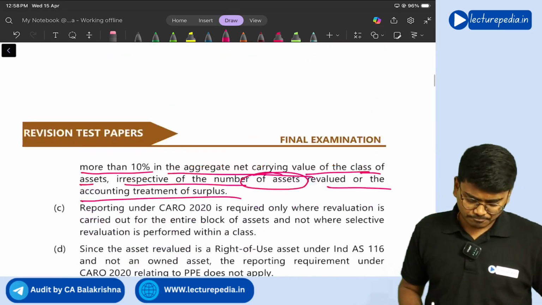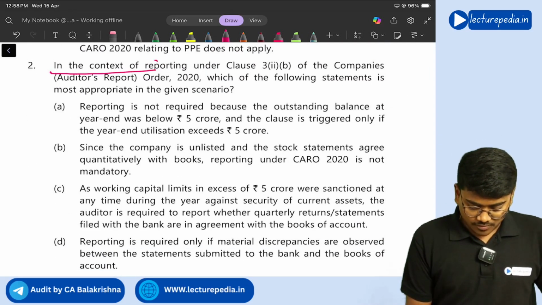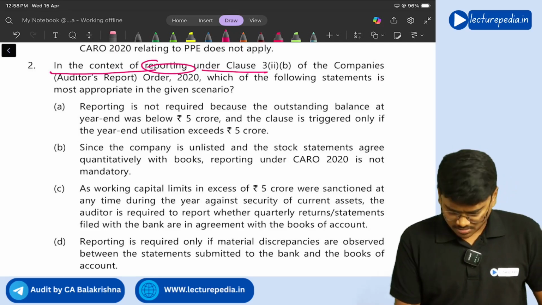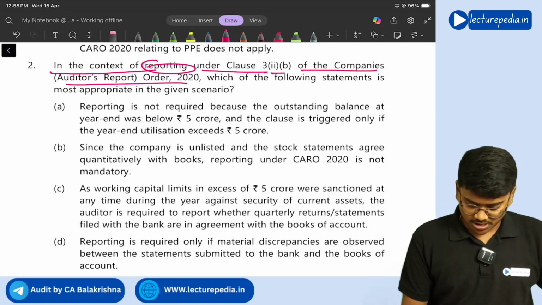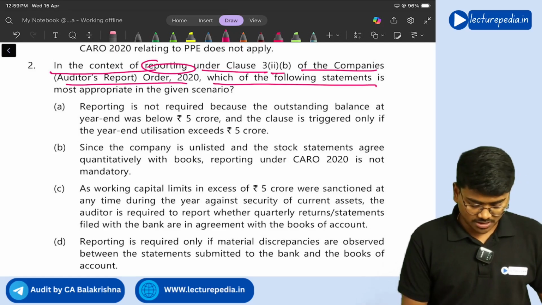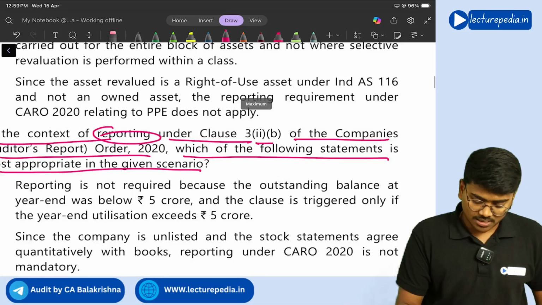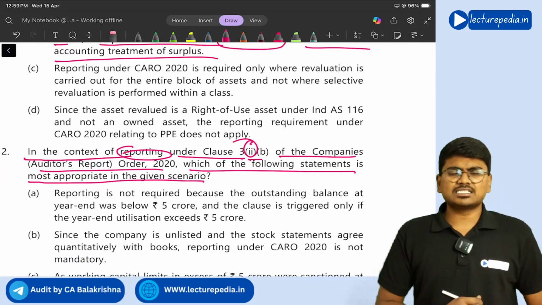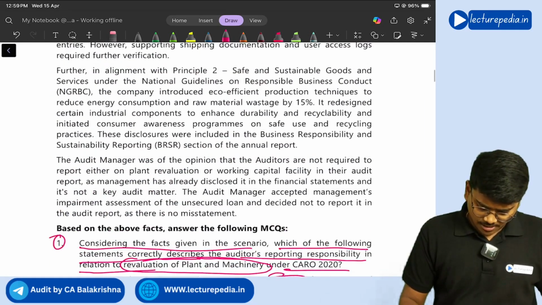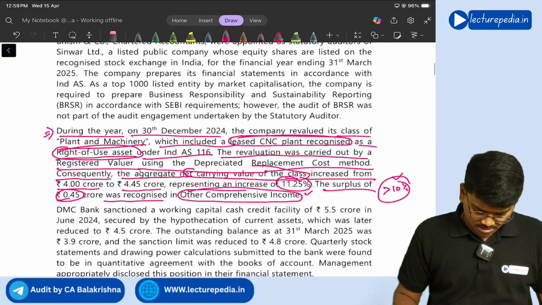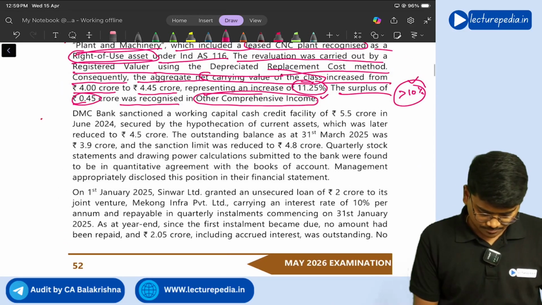Moving to the second MCQ. In the context of reporting under clause 2 subclause B of the Companies Auditor's Report Order 2020, which of the following statements is most appropriate in the given scenario? Basically, clause 2 deals with inventory, right? Let us first of all see in the case scenario what discussion has been made with respect to clause 2. I guess this one.